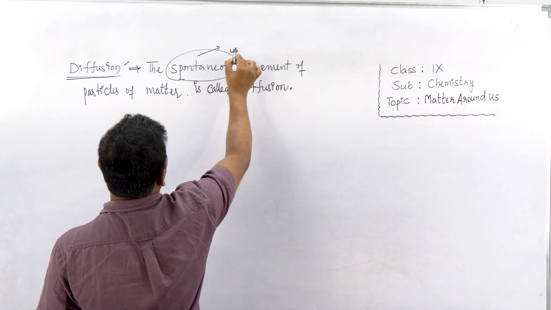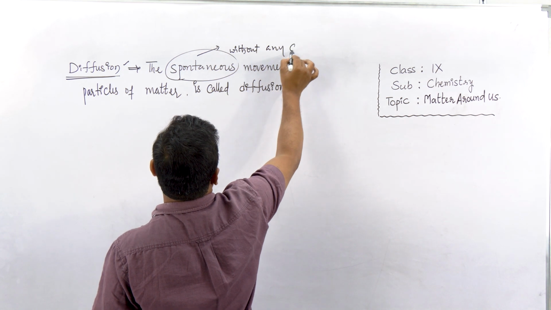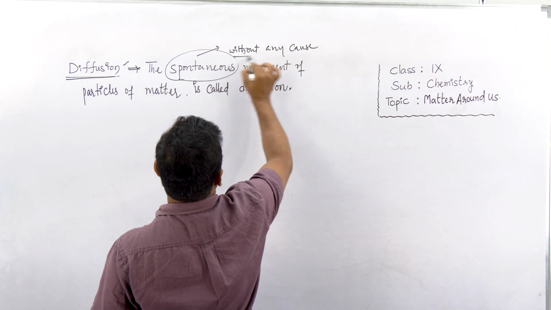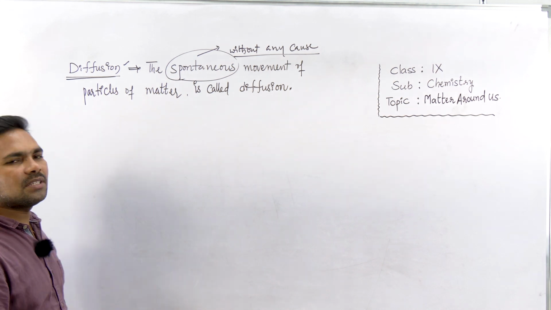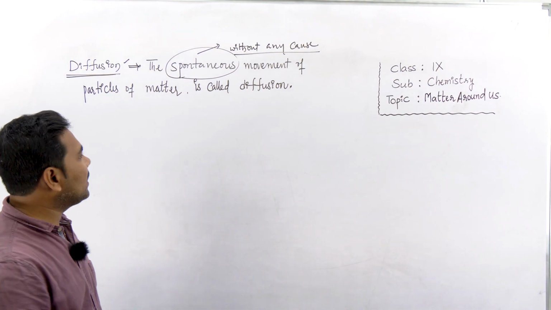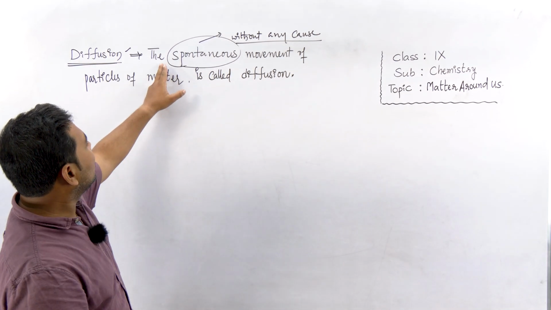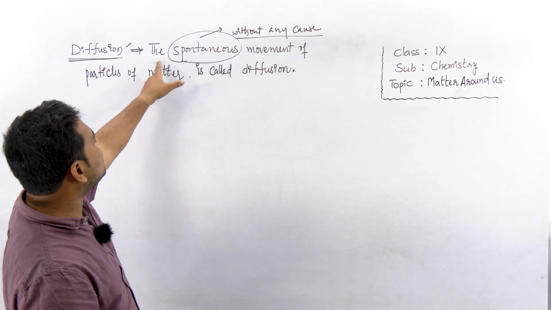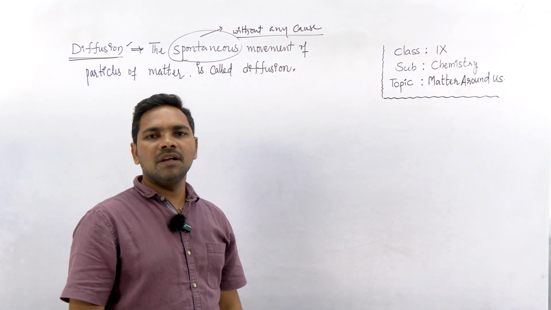Spontaneous means without any cause. If something happens by itself, it is called spontaneous. And what is happening here? In case of matter, some particles can move spontaneously. That spontaneous movement of particles of matter is called diffusion.